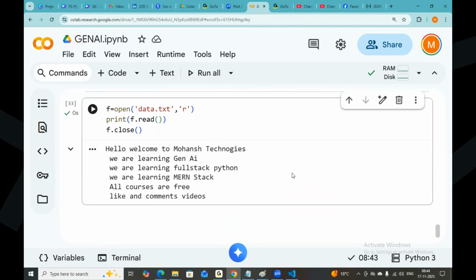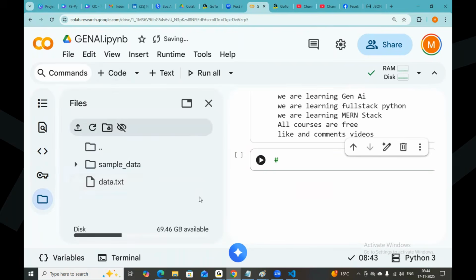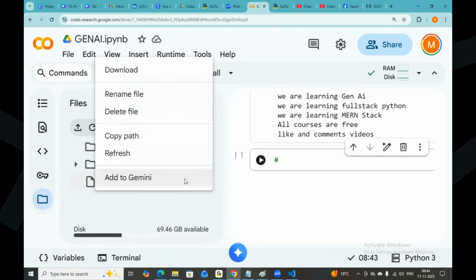Okay, now checking the file availability. Data.txt I have, but I am checking with data1.txt. Data.txt I created now. This is the data.txt. If you want, you can download it. You can check it out.